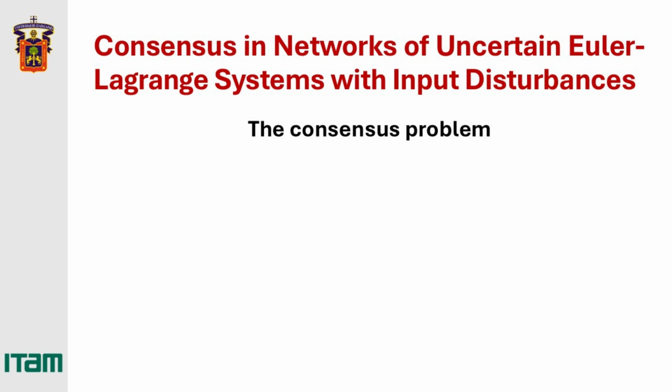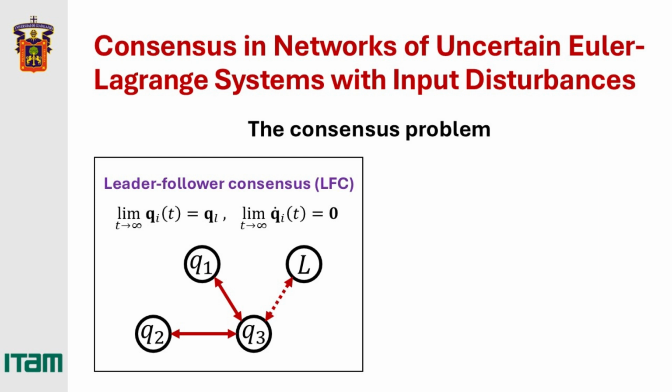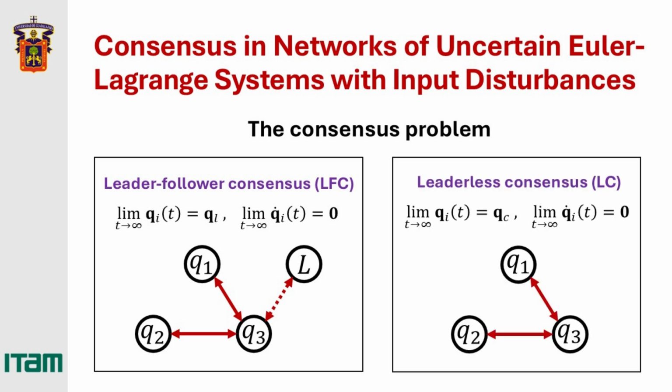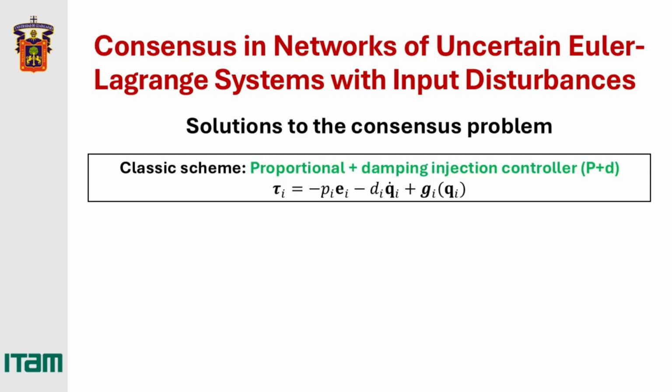The consensus problem involves designing control strategies to ensure that all agents in a network agree on a common state. This state can be predefined in what we call leader-follower consensus, or it can emerge from the system dynamic itself. In this case, it's called leaderless consensus. A standard controller that guarantees a global asymptotic solution is the following proportional plus damping injection scheme, which includes a